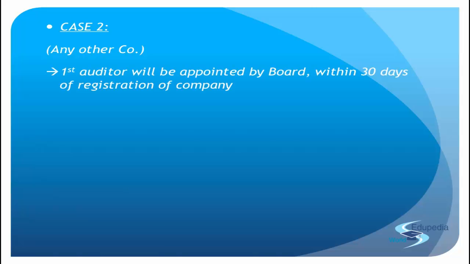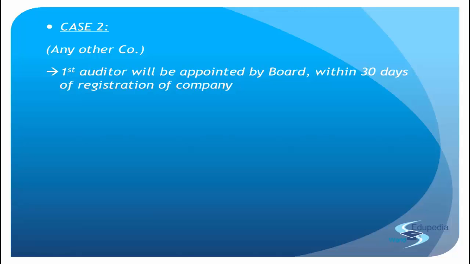Now if you move on to the next slide, it is case 2. And case 2 is basically about the normal companies, the other companies. So it is any other company. In any other company, the CAG will not play the role, right? I mean, CAG involvement takes place in a government company. So apart from a government company, if there is any other company, then it directly goes from the board to the members. There's no CAG involvement.